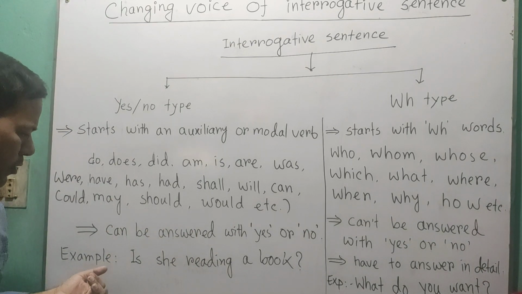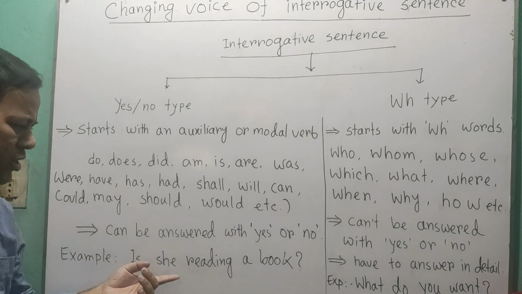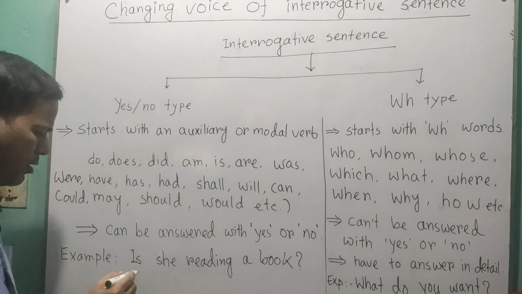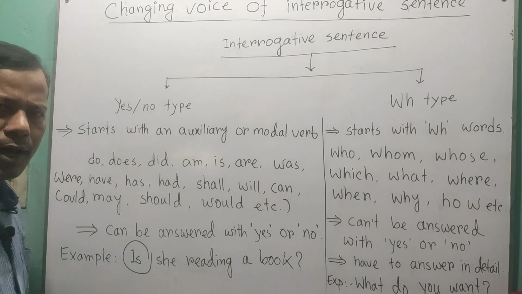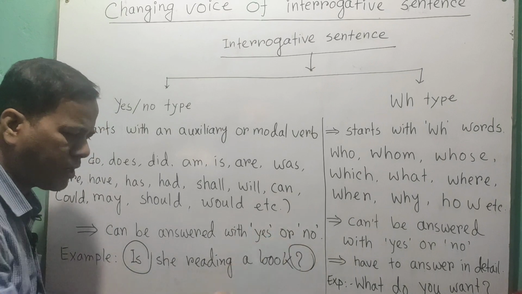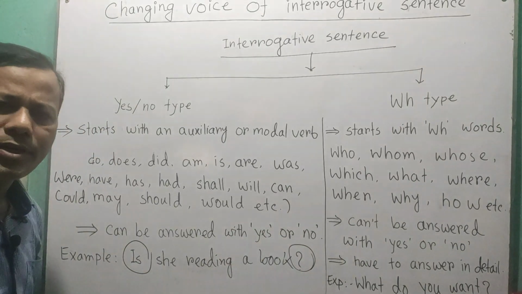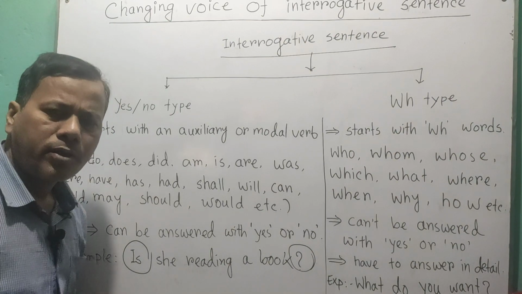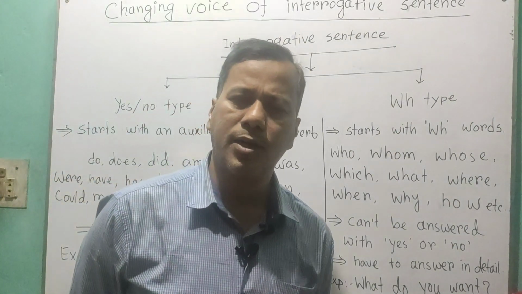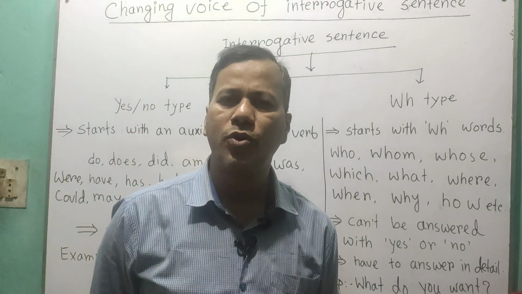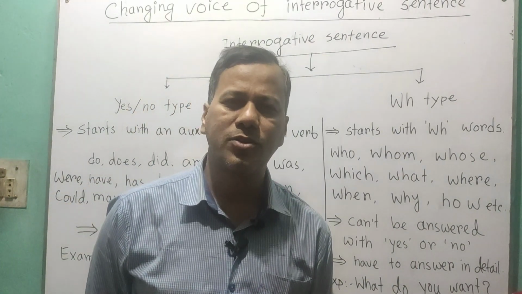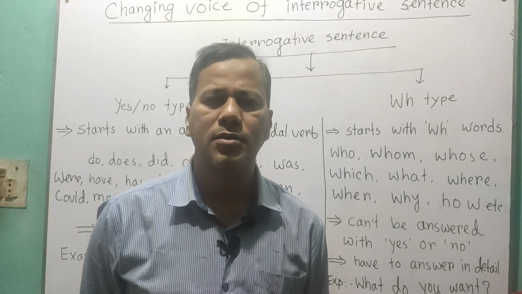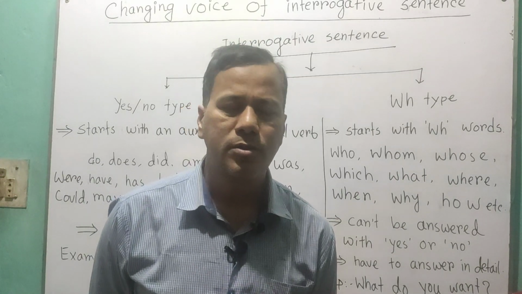Example, if we say, is she reading a book? So it starts with auxiliary is and ends with a question mark. So this is an interrogative sentence. So here, if we say yes, then the answer is correct. And if we say no, then it is also correct. So this type of question can be answered with yes or no.